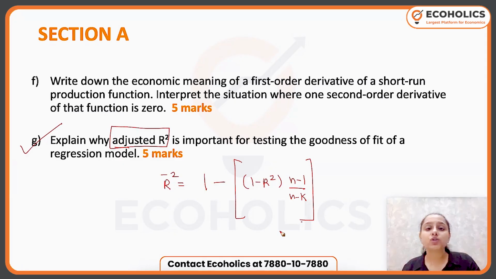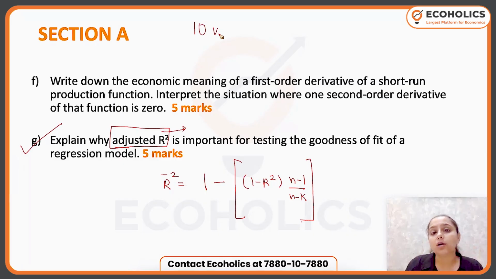Also, adjusted R square tells you whether an explanatory variable has to be added to the model or not. Because if adjusted R square starts decreasing, it means the variable you are adding is not bringing benefit to you. So on adjusted R square we are seeing repetitive things, like last to last year also adjusted R square got attention and a question appeared from there, but these two questions were very decent. So these are the two questions.